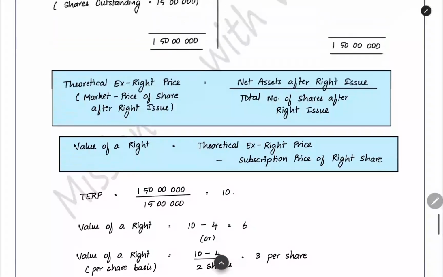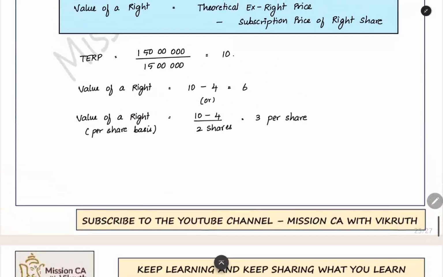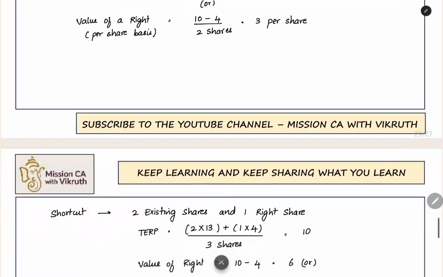Like this you can do it on a total basis also. On a total basis, the total number of shares outstanding can be taken into account. In another method, if you want 1 right share, how many existing shares do you need? In total you should have 2 ordinary shares currently. After that, you will get 1 share in the rights issue. So in total you will have 3 shares. In this you can assume you are a shareholder having 2 shares currently before the rights issue, and then you are getting 1 right share. By assuming like that also you can do it.